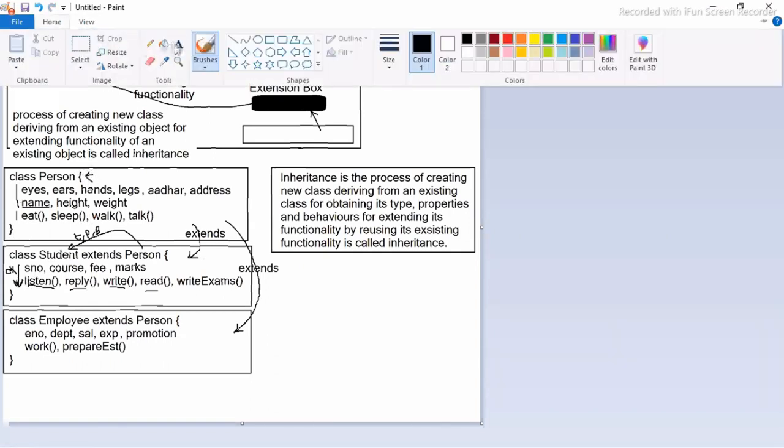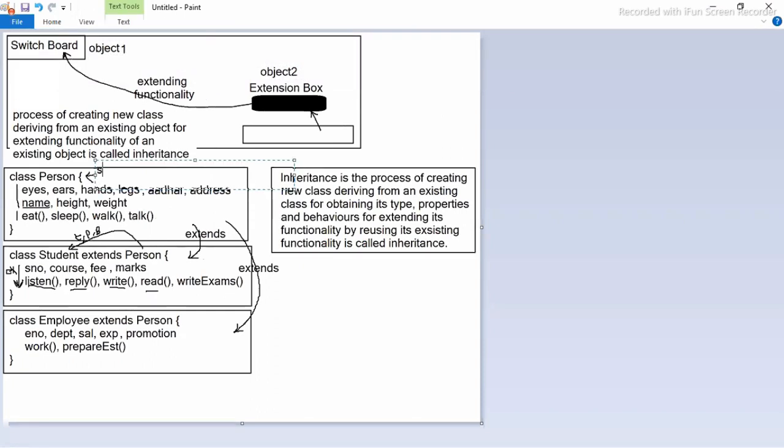This person class is called what? Super class. Also call it parent class, also call it base class. Okay, any of the three names can be used. Super class or person class, parent class or base class.